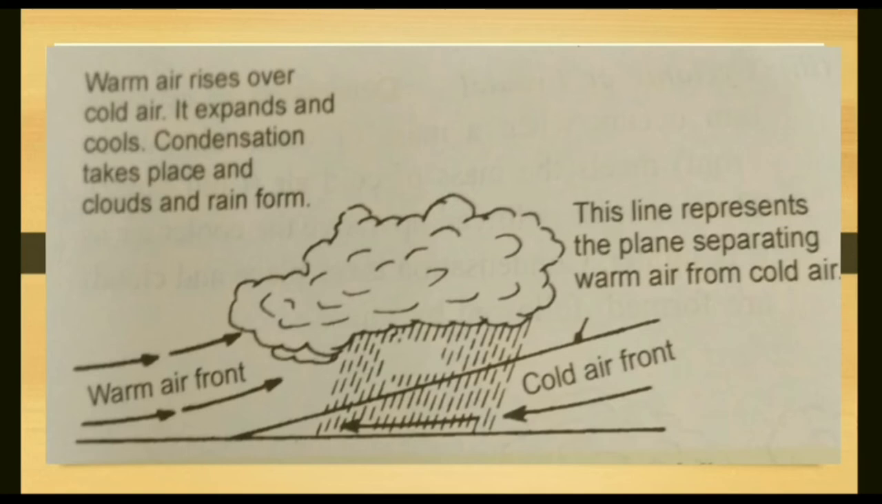You can see here in the picture, warm air rises over the cold air, it expands and cools down, condensation takes place and there is a rainfall. So this line is the separating line, the plane separating the warm air and the cold air. So cold air is coming from the land area and warm air comes from the water bodies, and when they meet, warm air comes over the cold air, it cools down and results in rainfall.